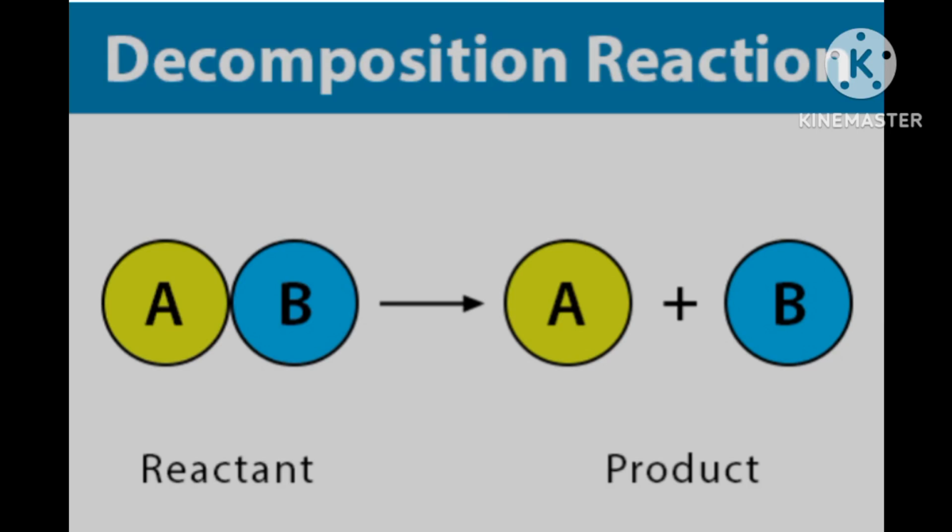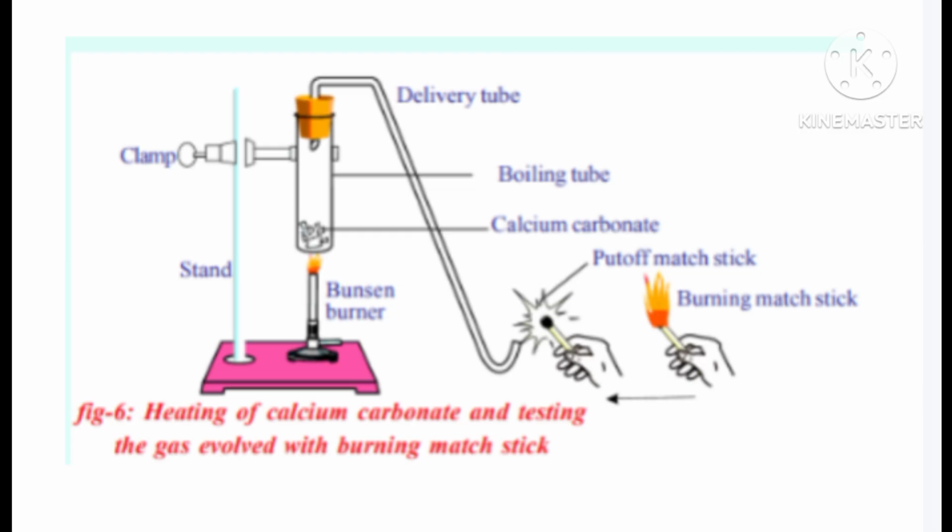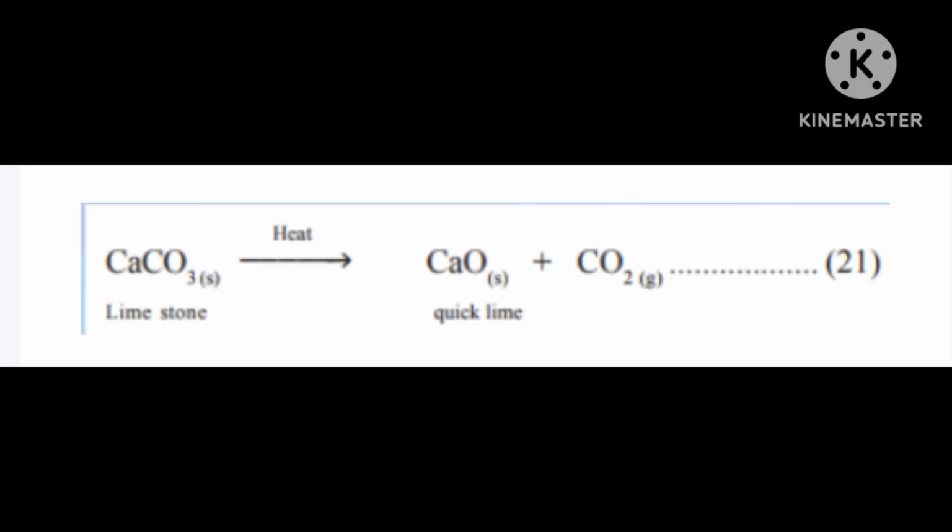This is a decomposition reaction. From a single reactant we get two or more products. Now this one activity in your book, we have to study this activity, calcium carbonate. Okay, this is the reaction. Calcium carbonate gets converted into calcium oxide.